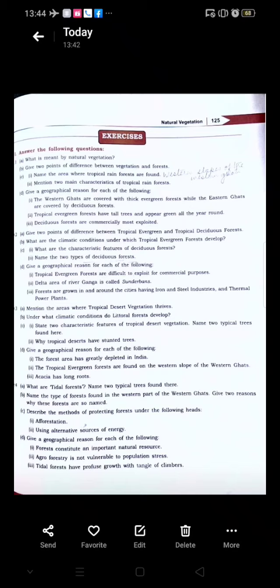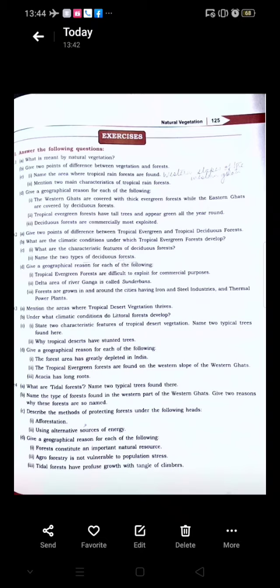So before we begin, let us have a quick recap of what we have studied in our previous session. We were discussing the forest cover in India, and it has been discussed the world over that every country should have at least 33% of their land area under forest cover. But India has only 21% of the total land under forest cover. So that has to be met.